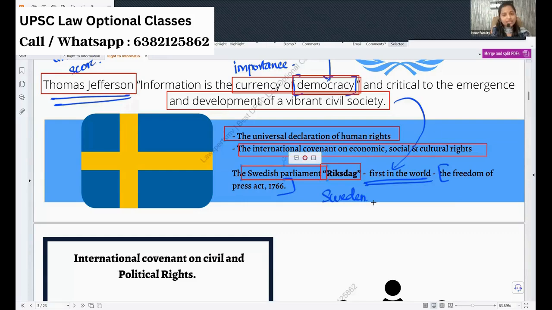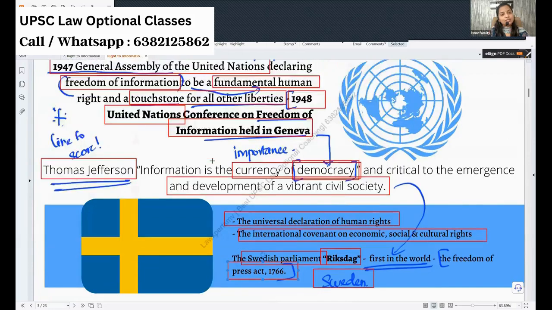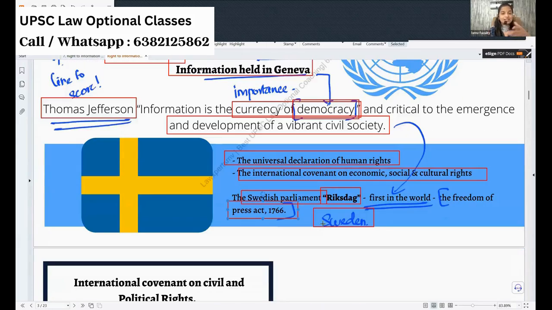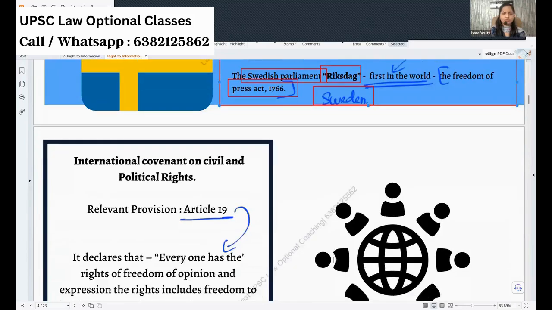So it was Sweden, the first country to recognize your freedom of information, which is under the Freedom of Press Act of 1766. Okay. See, internationally it was recognized in 1947. This Sweden already recognized in 1766 itself. Okay. So you can talk about this as well in your introduction and also in conclusion.